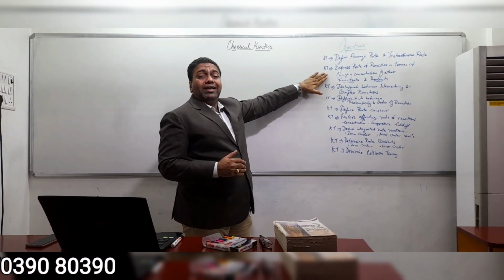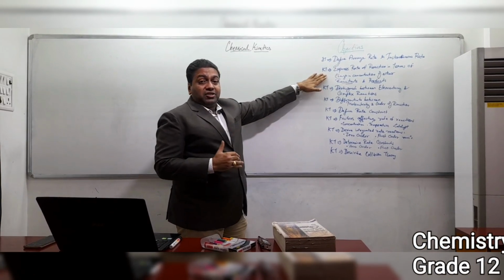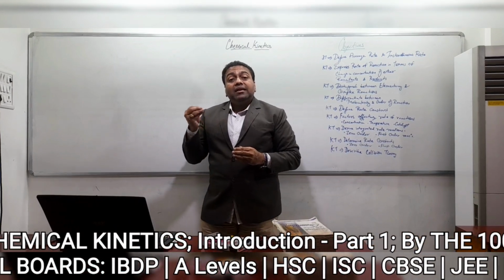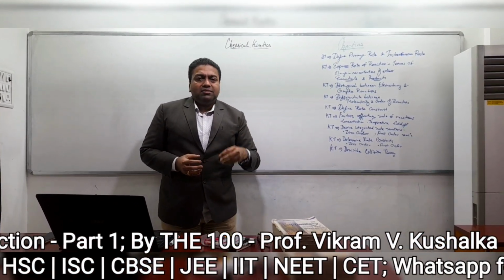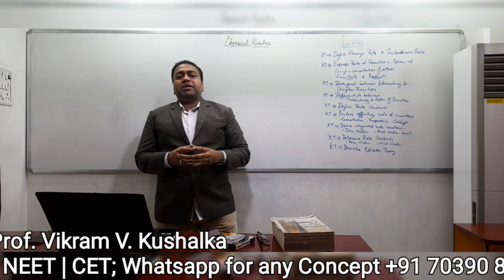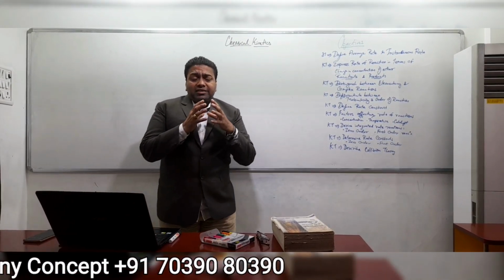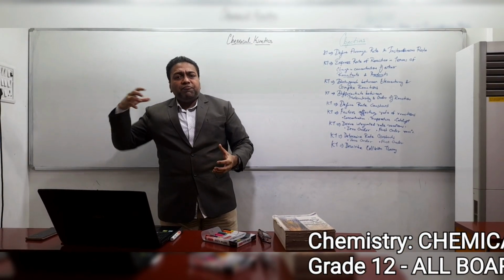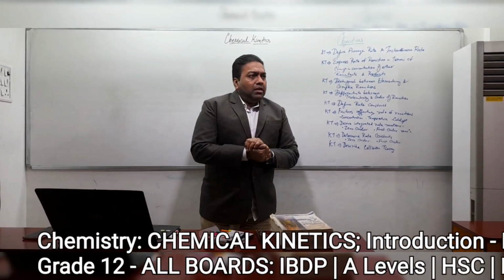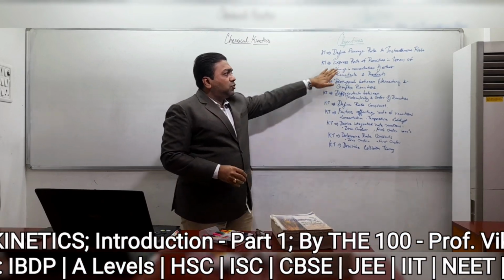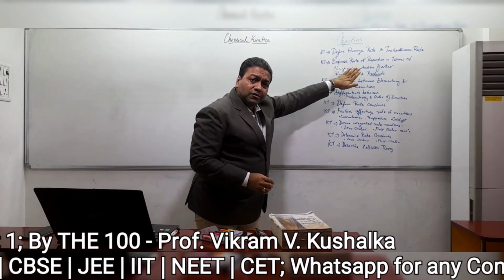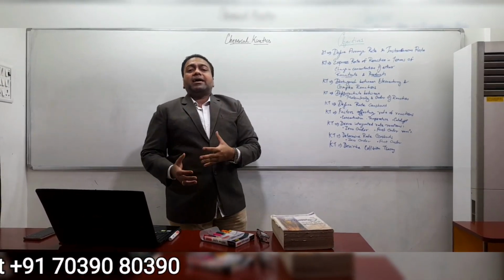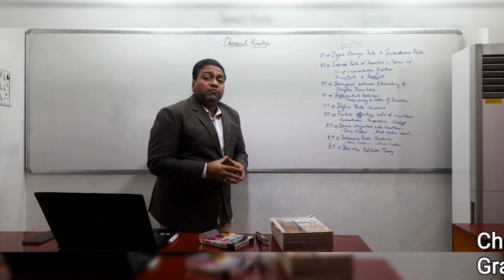So we are going to express the rate of reaction. The rate of reaction means the speed with which the reaction occurs. There are multiple reactions. Some reactions occur slowly, some occur fast, and some take intermediate time, neither very slow nor very fast. So those examples also we will consider to understand the rate of reaction and how to express it in terms of change in concentration of the reactants or change in concentration of the products.